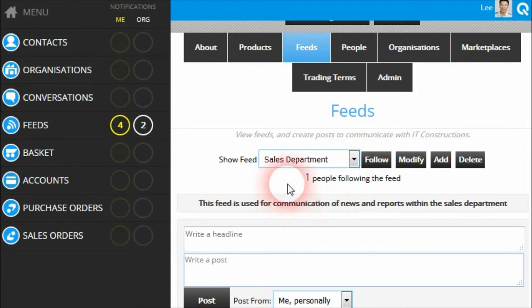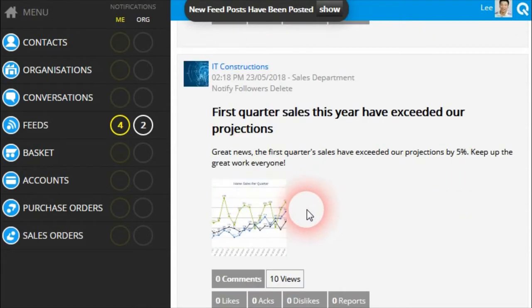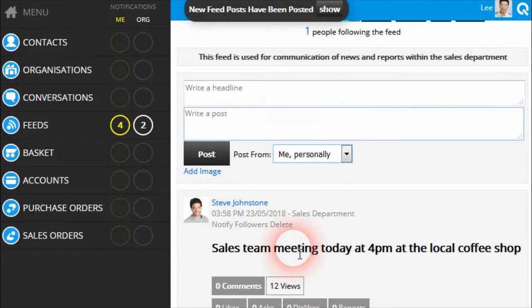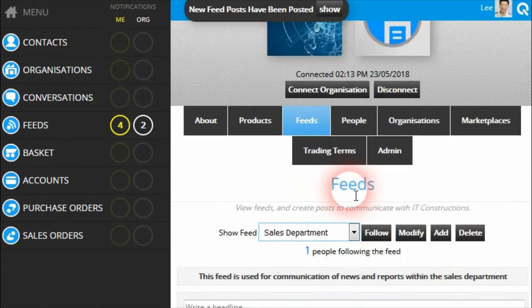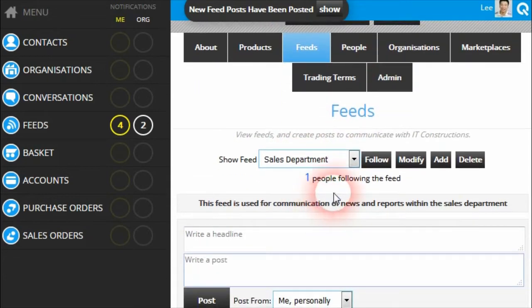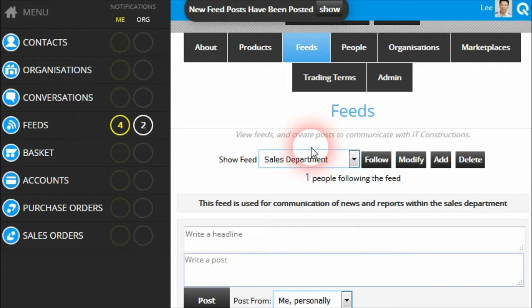And we have a sales department feed, which is once again another exclusive feed where we can invite only the sales employees into the sales department feed, where we can post sensitive statistical information that is relevant to only those people within a sales department. So if you register an organization on the platform, you'll become an administrator, and administrators and people who have been given permission can create the feeds and can invite people into exclusive feeds to be able to share content and communicate using the news feed feature that we've now created.